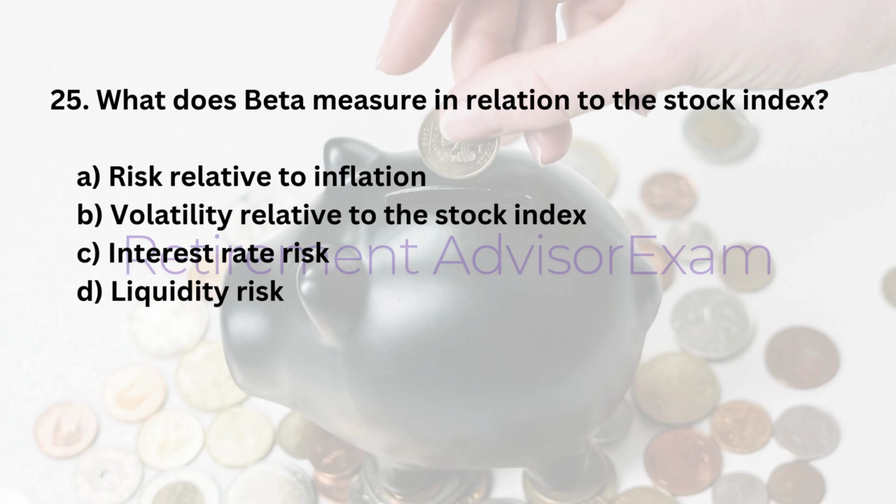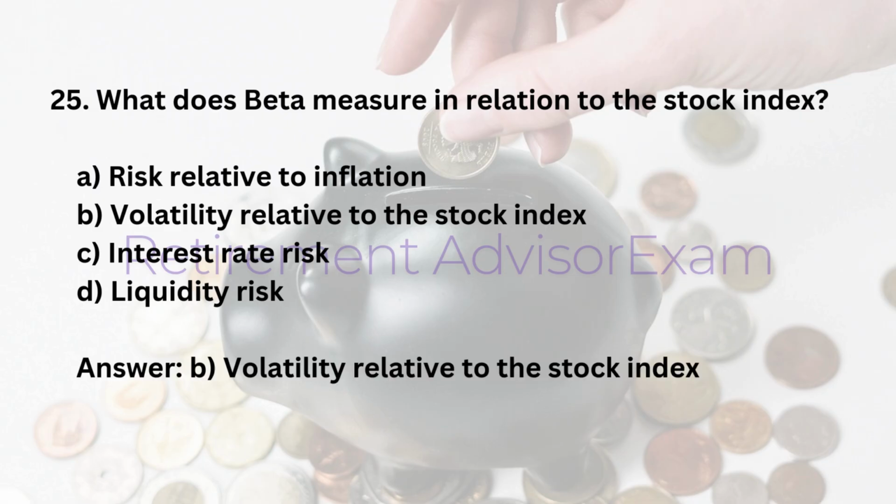25. What does beta measure in relation to the stock index? A. Risk relative to inflation. B. Volatility relative to the stock index. C. Interest rate risk. D. Liquidity risk. Answer: B. Volatility relative to the stock index.